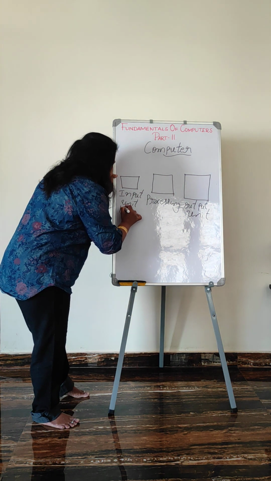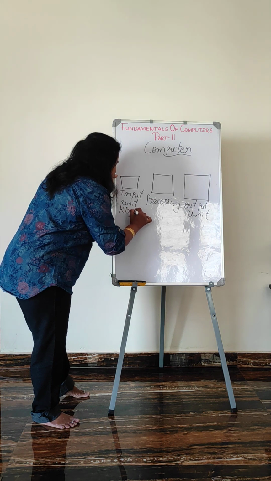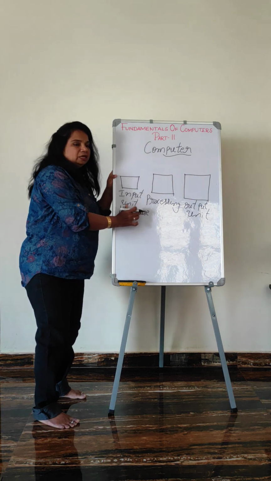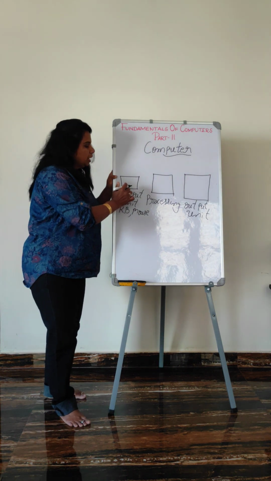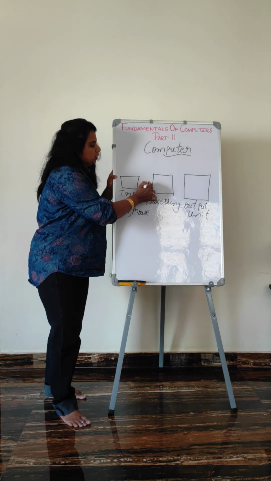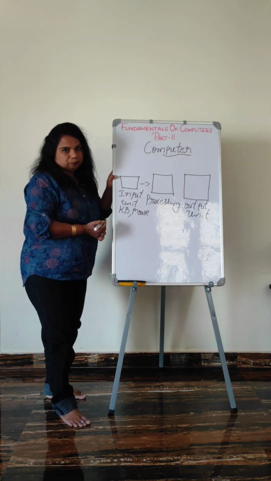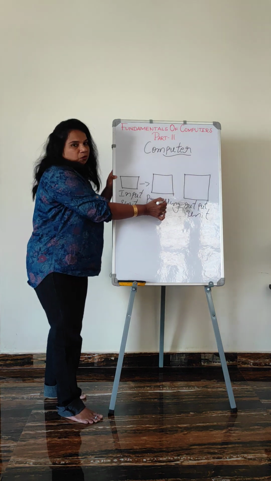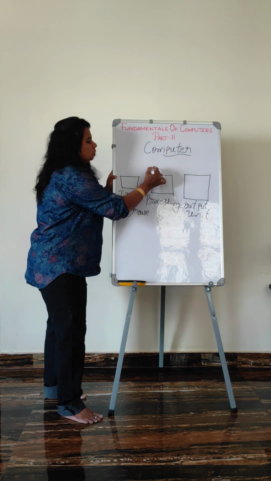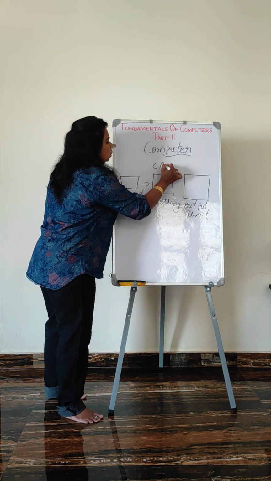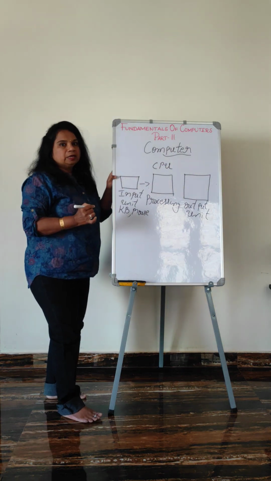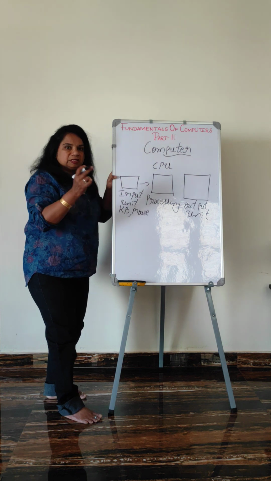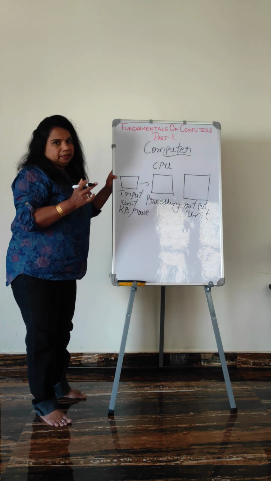Let me write two devices, keyboard and mouse. By using all these input devices, we are sending the information to the CPU for processing. Here the processing work will be done. This is the CPU, I already told you. What is this CPU? CPU is the brain of the computer. We all have a brain, right?